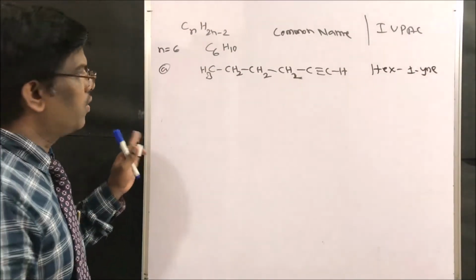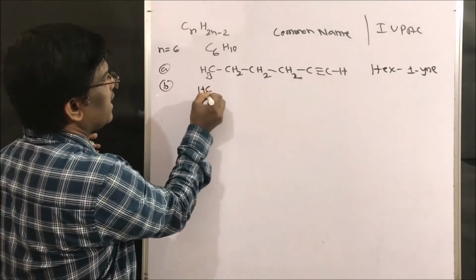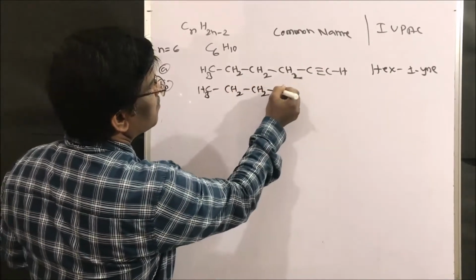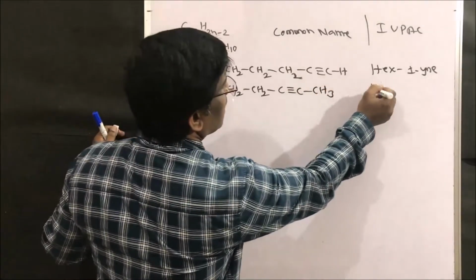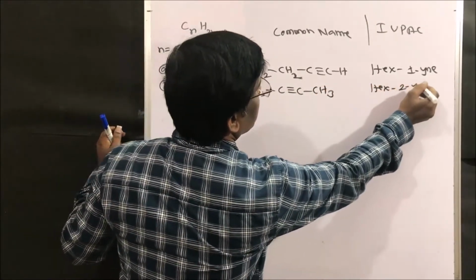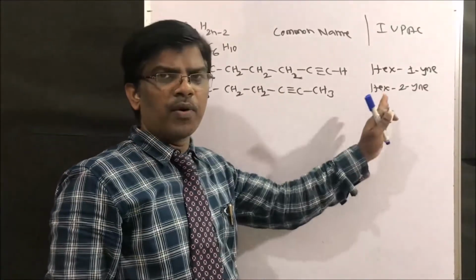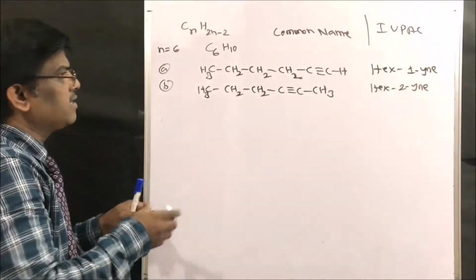Any confusion? No. Or I can write the same compound CH3, CH2, CH2, C triple bond C, CH3, hex-2-yne. This way you can go on writing different types of compounds with the same molecular formula. These are all isomers, right friends?